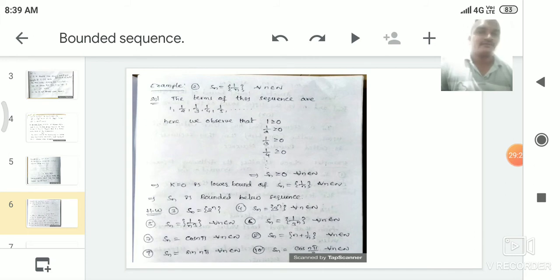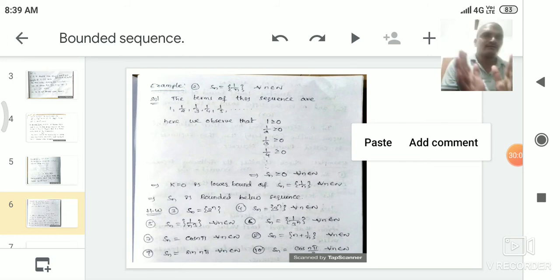This means here Sn is less than or equal to 1. So whenever Sn is less than or equal to k, for k any real number, then the sequence Sn is called a bounded above sequence, and k is called an upper bound for the sequence. So clearly we observe that among the terms of the sequence 1, 1 by 8, 1 by 27, 1 by 64, 1 is the greatest value. Whenever a greatest value exists, then the sequence is called a bounded above sequence. If a lowest or least value exists, then the sequence is called a bounded below sequence.